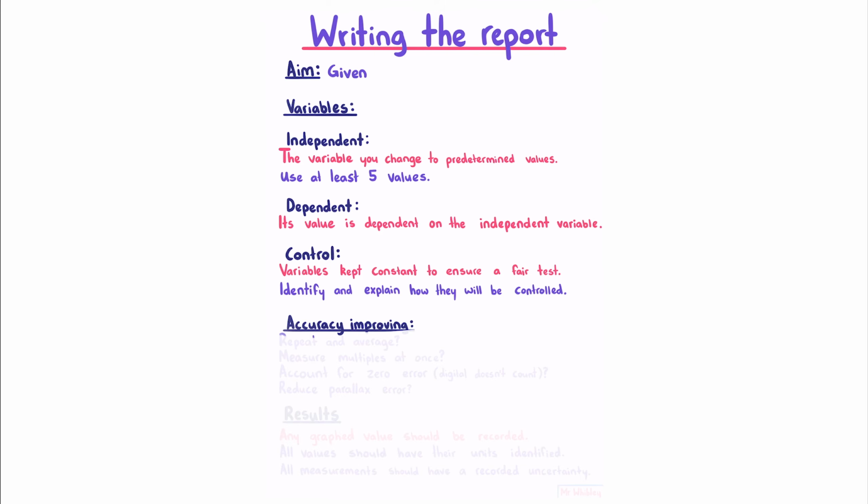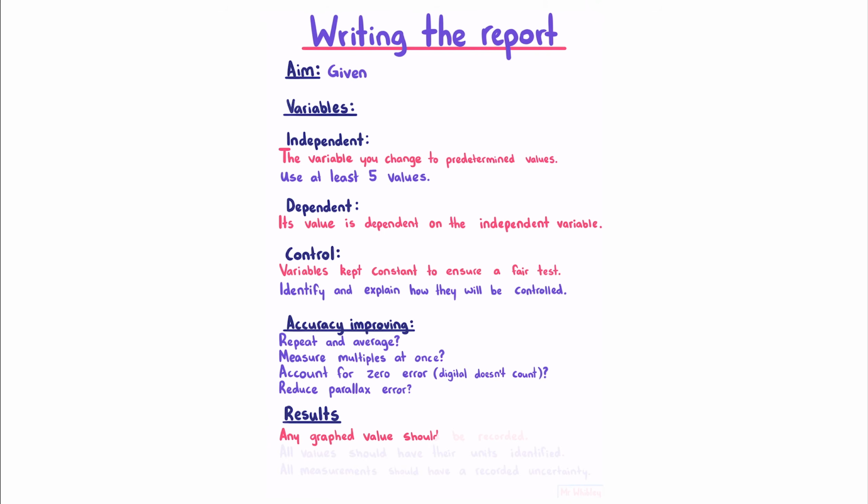Accuracy improving techniques could include repeating and averaging, measuring multiples at once, accounting for zero error, though note that digital doesn't count, for example stopwatches and tearing scales, and you may need to reduce parallax error. For your results, any graphed values should be recorded, all values should have their units identified, and all measurements should have a recorded uncertainty.